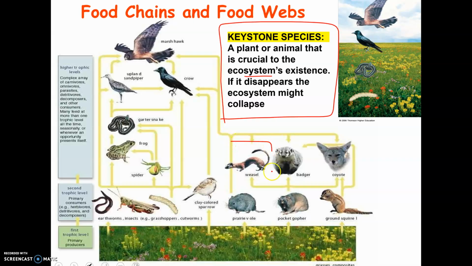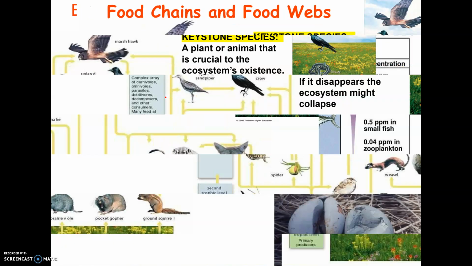So like if the weasel was a keystone species and they say the weasel died, what would happen? Well, now there'd be maybe fewer predators to eat the pocket gopher, or the crows wouldn't have enough food, or it's some kind of organism that plays such a huge role that it would throw everything off. So be aware of what that means. If they tell you something's a keystone species, it's going to be a huge effect if that species disappears.